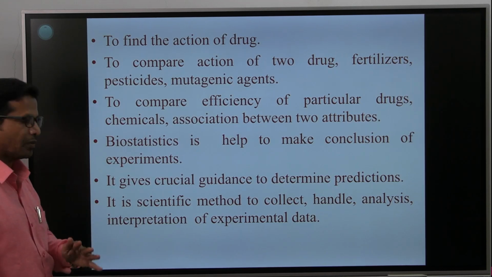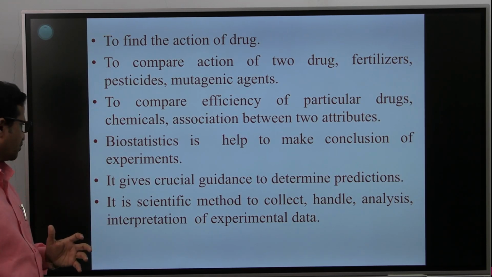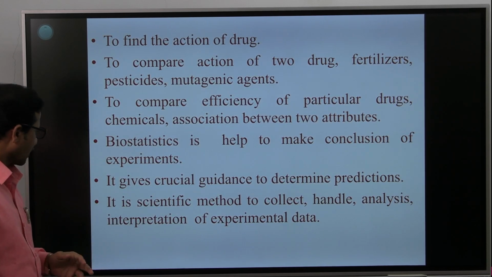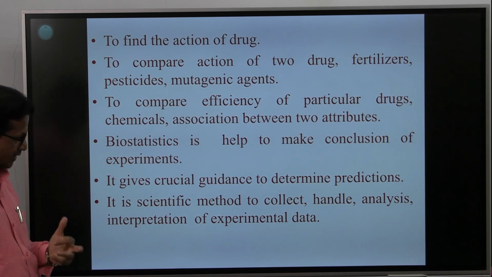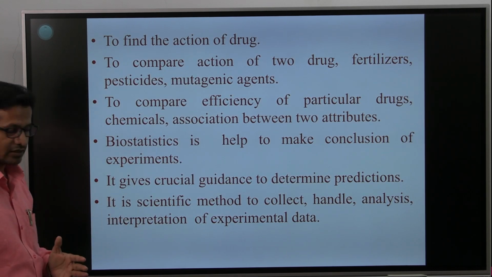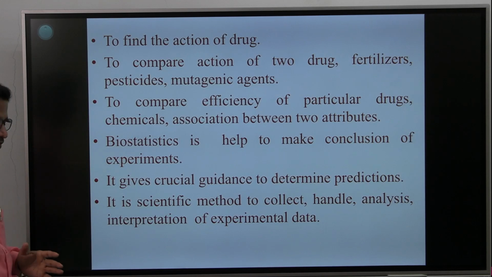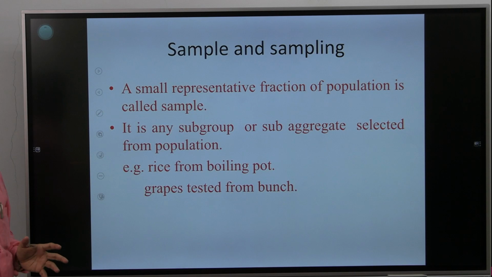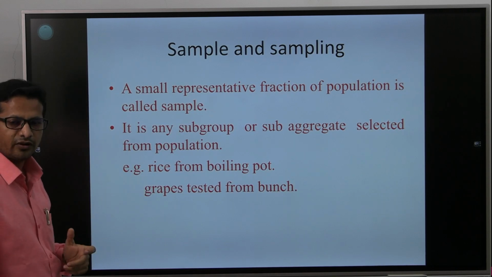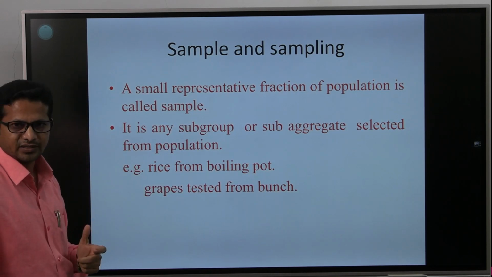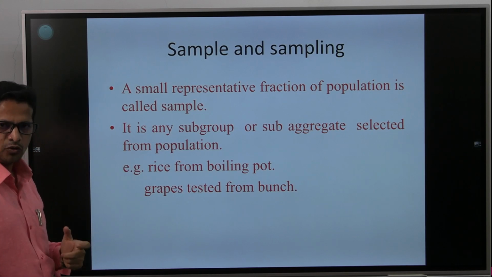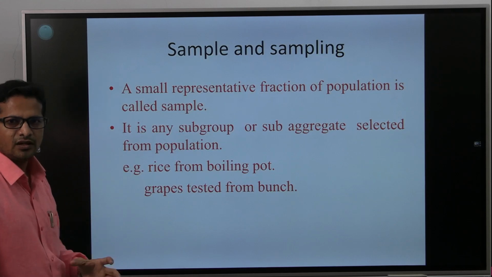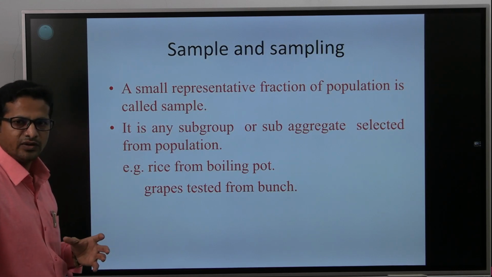Biostatistics also helps to draw conclusions from experiments. It gives crucial guidance to determine predictions. It is a scientific method to collect, handle, analyze and interpret experimental data. So we can say that biostatistics is very essential, it is very helpful and it has a scientific base. The result or conclusion on the basis of statistics is scientifically accepted. So it is a base of research and scientific conclusions.